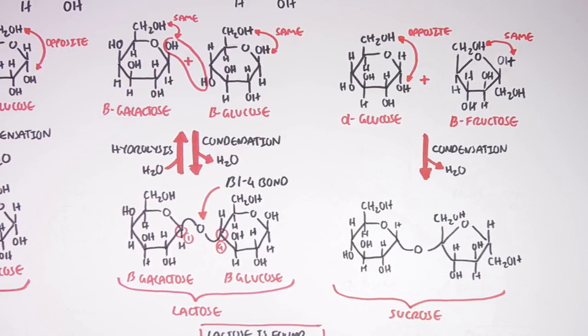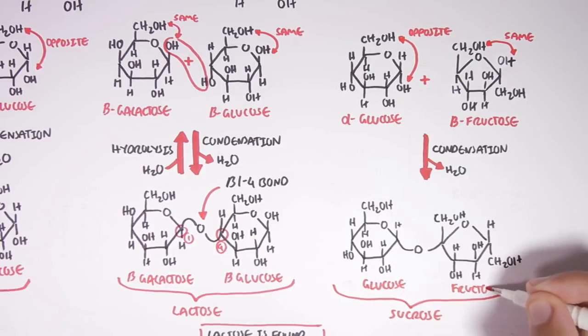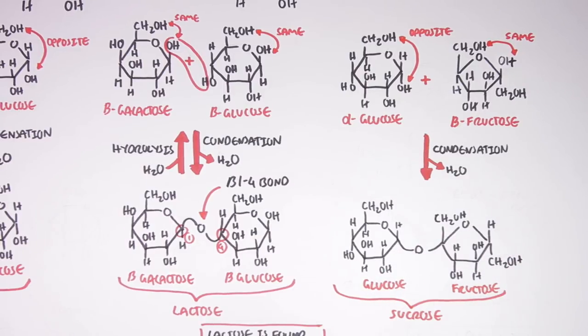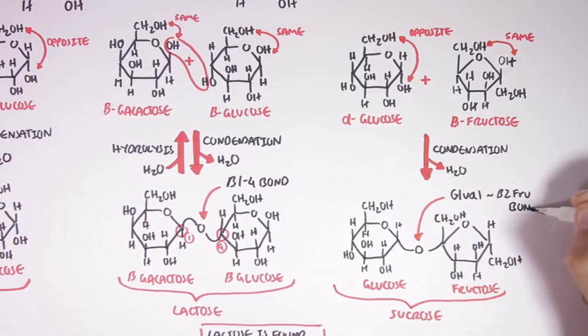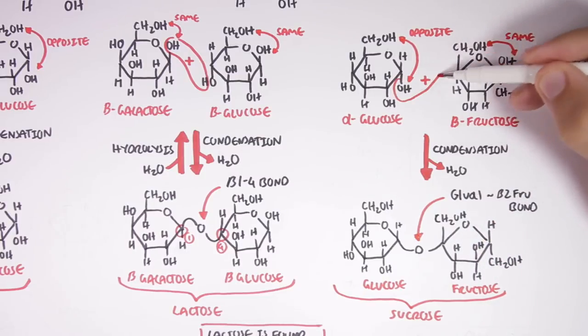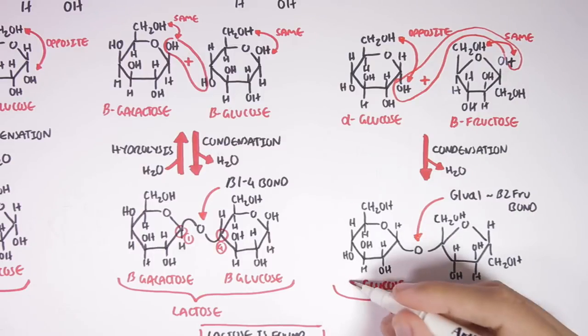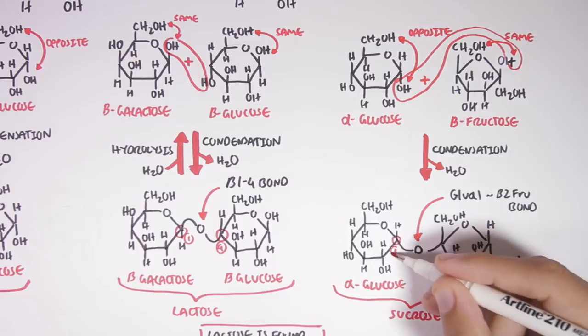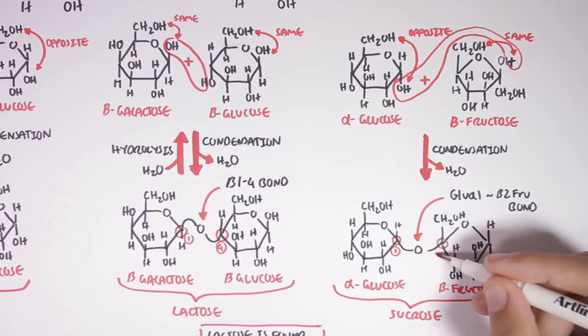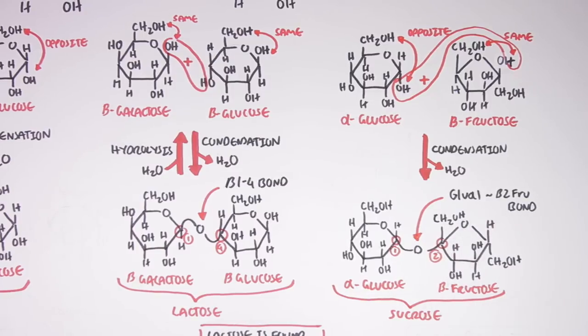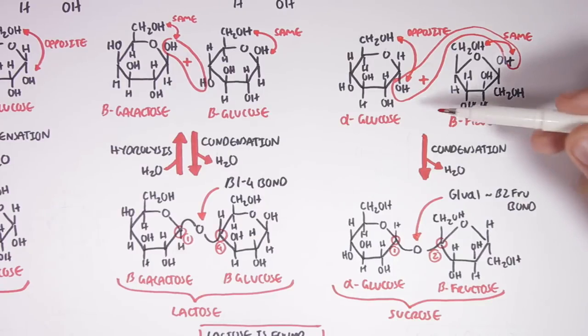Sucrose is made up of one glucose and one fructose. The bond between the glucose and fructose is a little more complicated, as it is a glucose alpha 1 and fructose beta 2 bond. This sort of linking occurs. So the glucose is in an alpha configuration and the fructose is in a beta configuration. And it's carbon number 1 of glucose and carbon number 2 of fructose that are involved in the linking process.